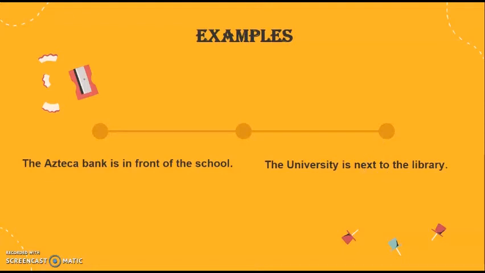Don't forget that we are going to use prepositional place in order to give a specific direction for a specific place in that city or in the country. And don't forget the list of the different prepositions that we are going to use, depending on the place that you are going to give that direction. If you are going to use in front of, next to, between, behind, across, you don't need to forget that.